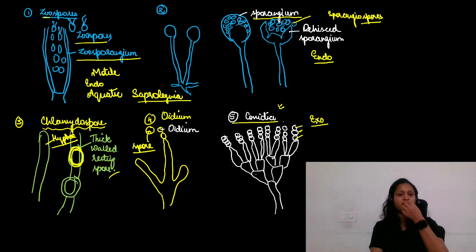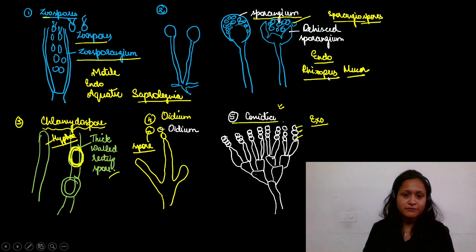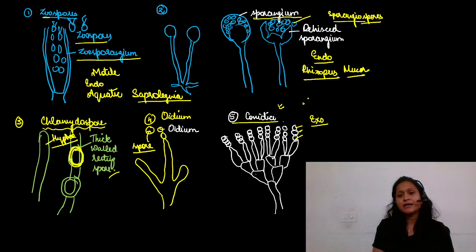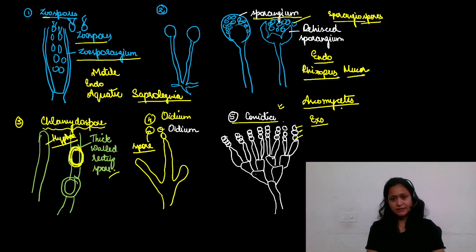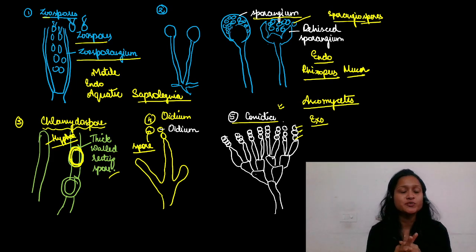Which is a member of your Phycomycetes class, right? Sporangiospores you will see in the fungi Rhizopus and Mucor. These also belong to the Phycomycetes class itself, right? Conidia you will see in Ascomycetes and even in some members of Deuteromycetes. Alright, so conidia are produced exogenously, zoospores and sporangiospores are produced endogenously.